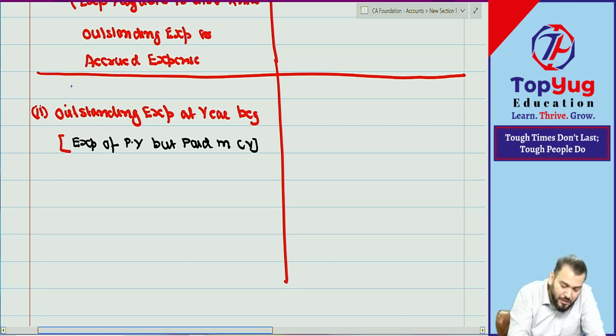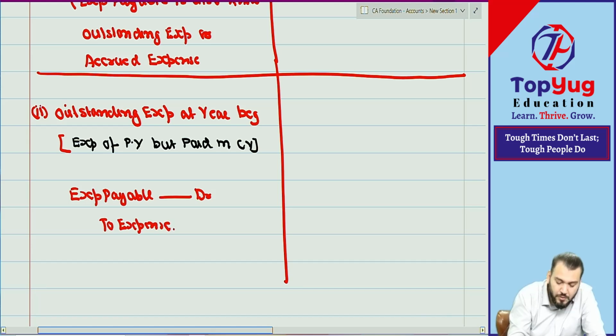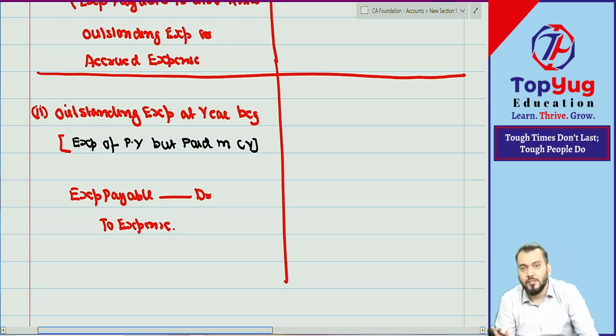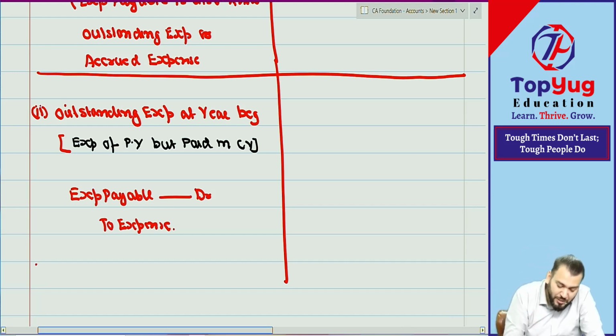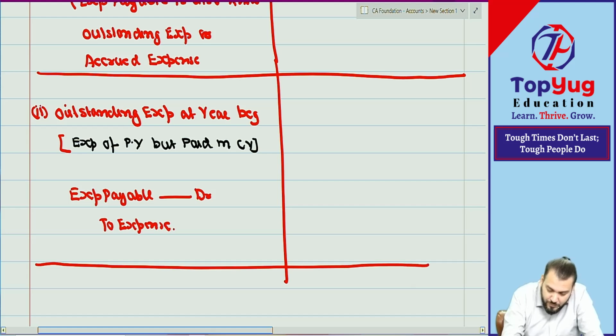Expense payable account debit to expense account. Understood? You can also use outstanding expense account debit or accrued expense account debit. So instead of expense payable, you can also use outstanding expense account or accrued expense account. That is your choice. But have you understood this journal entry?